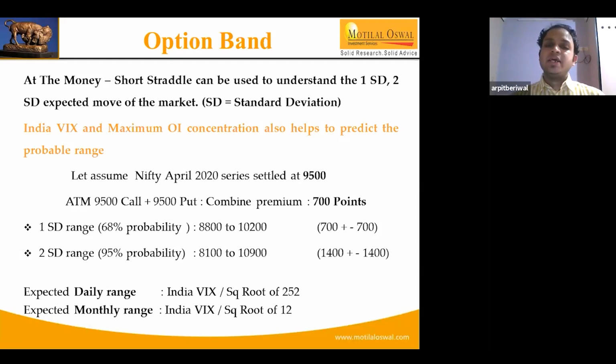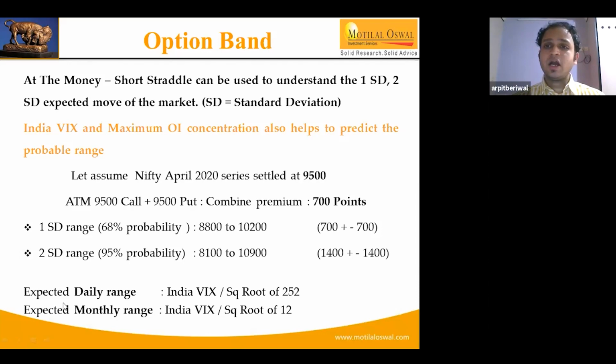So in this case, instead of 700 points, we are adding and subtracting to the main strike price. We subtract and add 1400 points. So that gives us a wider trading range between 8,100 to 10,900. So that sets a wider trading range for the index. So everyone has a different approach.